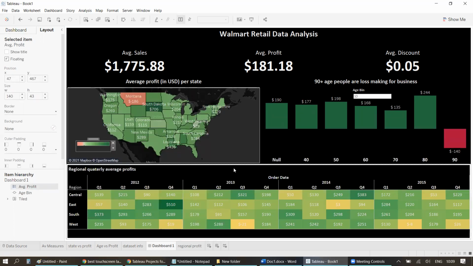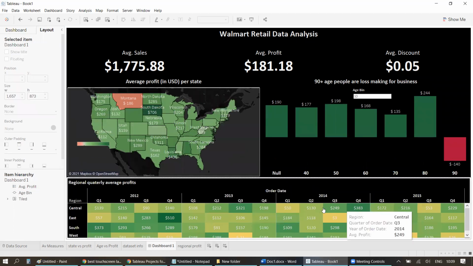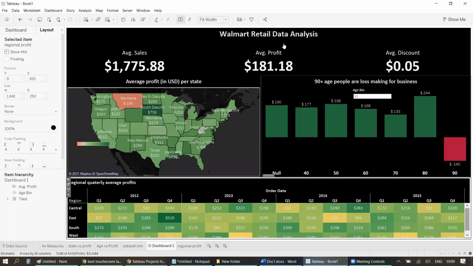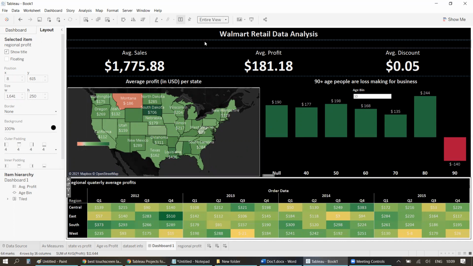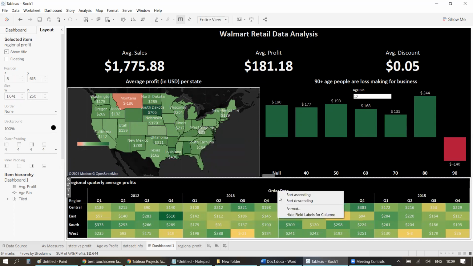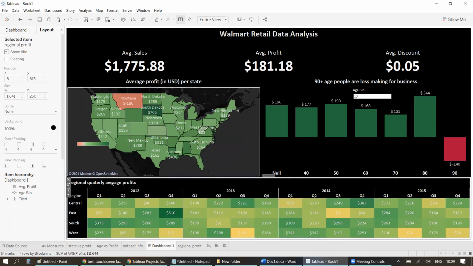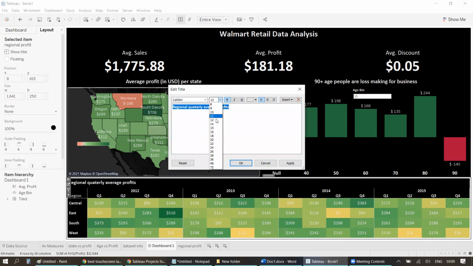This should be here. I can decrease the size. Let's make this full width, entire view. Yep. You can remove this order date, not required. You can put it into the same and put it over there.